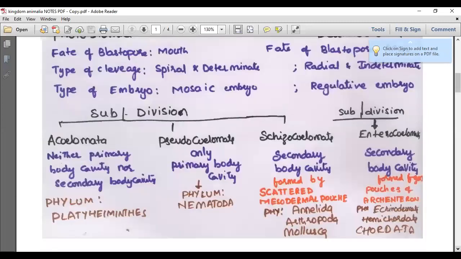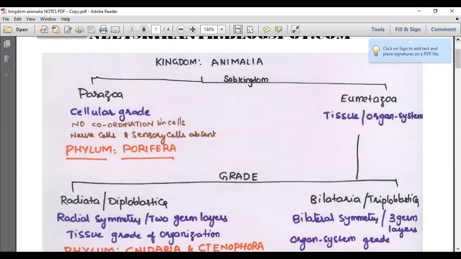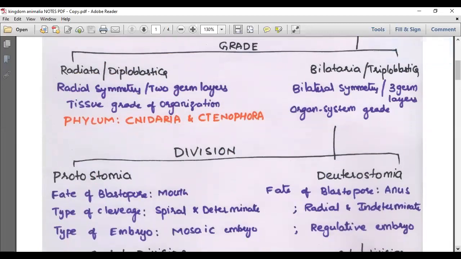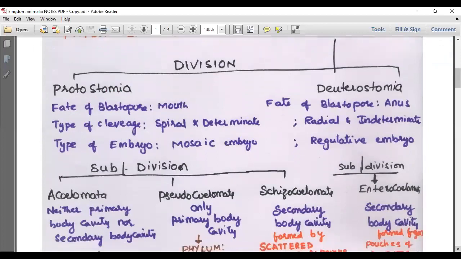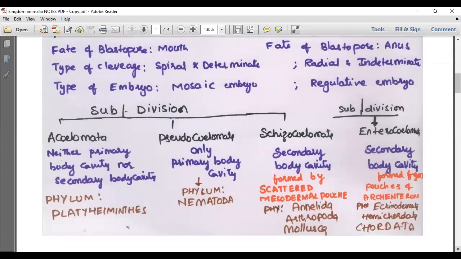So here, the protostomia division is divided into three subdivisions. What are they? Acoelomata, pseudocoelomata, and schizocoelomata. Finally, you have to remember these three lines only. Neither primary body cavity nor secondary body cavity, what do you call?